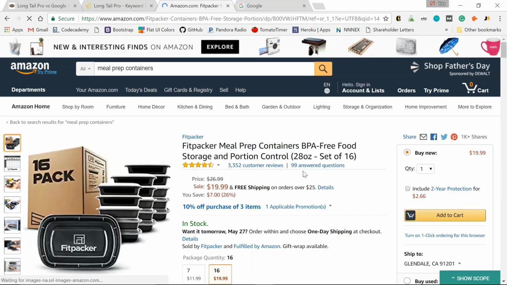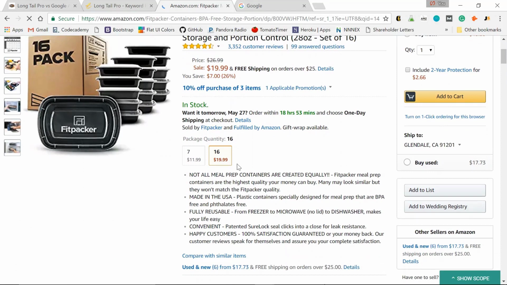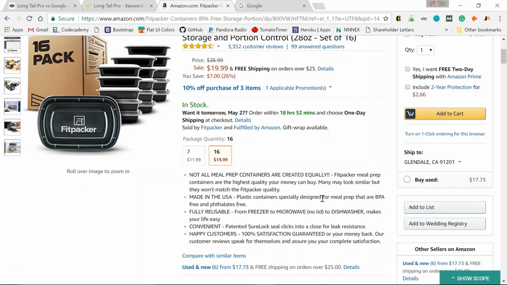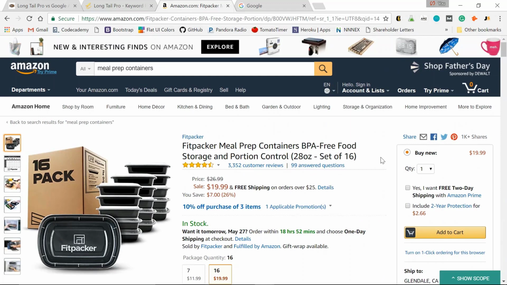Now a great thing I pull from these actual Amazon listings for keyword ideas, scroll down to the bullet points. Look in these bullet points because Amazon sellers use keywords within each one of these bullet points that are related to this Amazon product title. So best keywords in the title, supporting keywords in the bullet points.